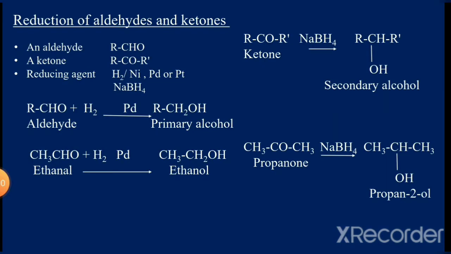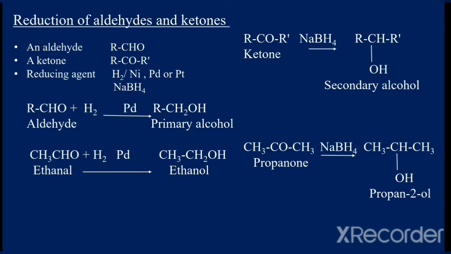Another method of preparation of alcohols is by the reduction of aldehydes and ketones. An aldehyde is represented as RCHO, a ketone is represented as RCOR'. To carry out reduction, a reducing agent is required. Different reducing agents used are hydrogen in the presence of nickel, palladium, platinum, and sodium borohydride. How can we write the general reaction equations?